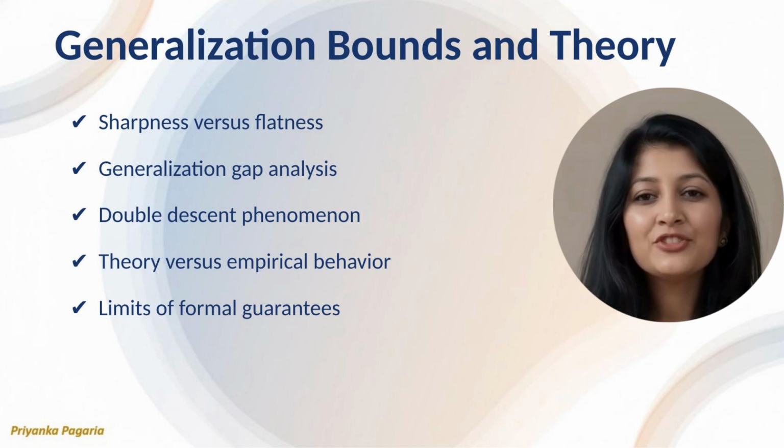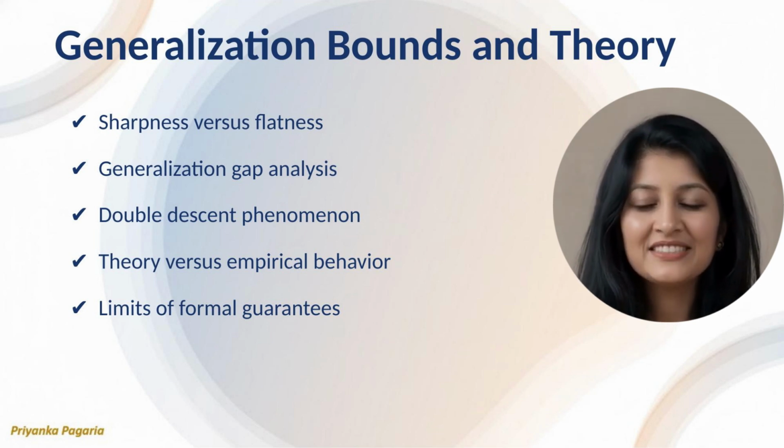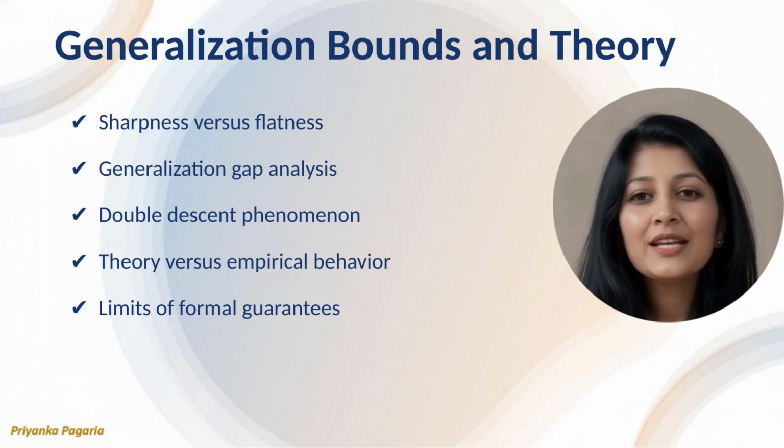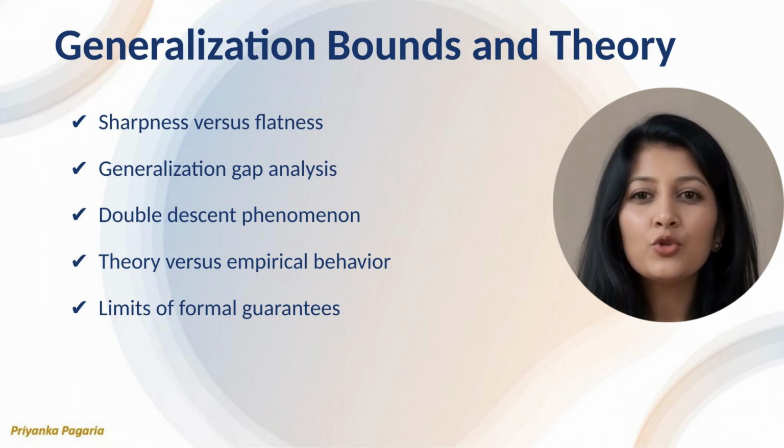Generalization theory attempts to explain why overparameterized models perform well. In industry, empirical behavior often outpaces theoretical guarantees. Many practitioners either ignore theory entirely or overinterpret it. Both extremes are problematic. Practically, understanding concepts like flatness and double descent provides intuition without false certainty. This balanced perspective helps professionals make informed decisions and communicate uncertainty responsibly, which is critical in senior technical roles.